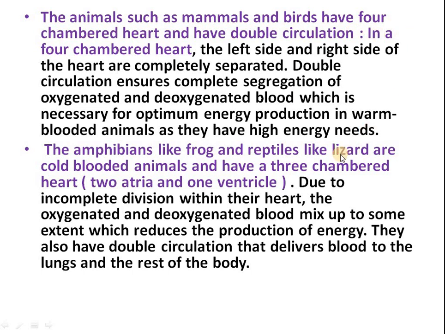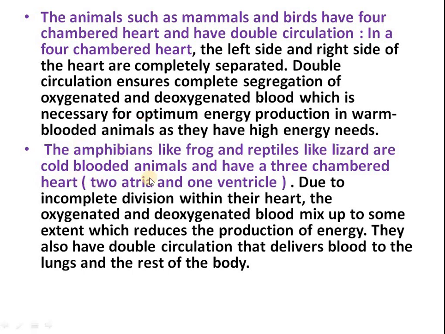In a four-chambered heart, the left side and the right side of the heart are completely separated, and double circulation ensures that the oxygenated blood and deoxygenated blood do not mix with each other. When they do not mix, there will be optimum energy production in warm-blooded animals. As you know, the energy requirement in animals such as mammals and birds is very high. So there is a need for a four-chambered heart, due to which double circulation takes place and the production of energy will be optimum.